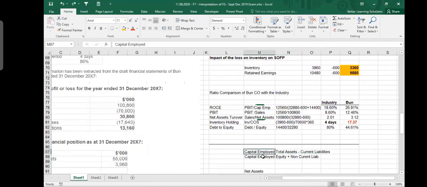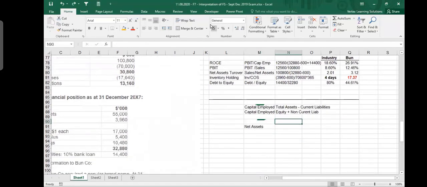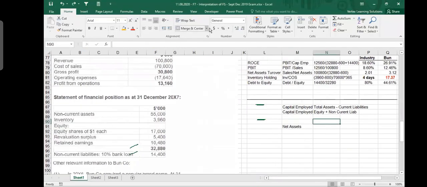Capital employed has one more calculation. You can say capital employed is equal to equity plus non-current liability. Like you take your equity, which is this one, plus non-current liability. This was non-current liability, if you remember. Good. So this part, only 32, is net assets. If I add these two together, it becomes capital employed. So this is the capital employed.